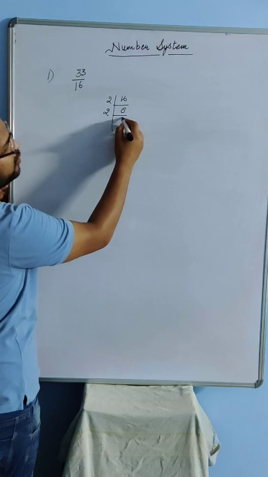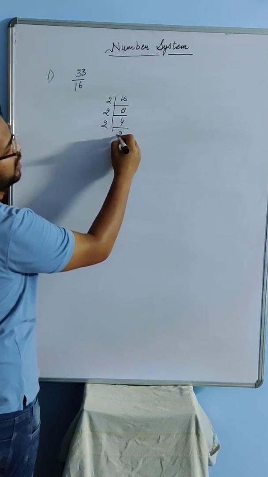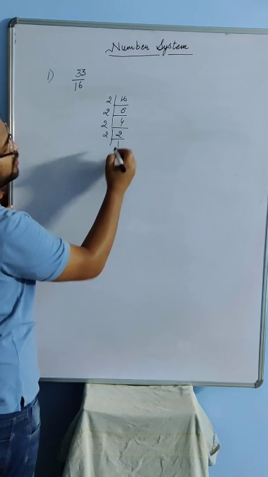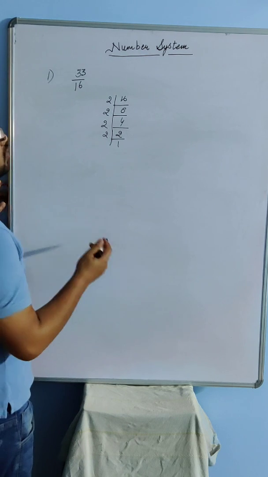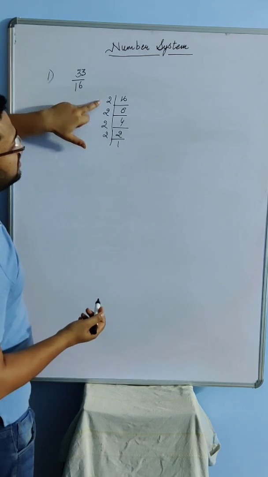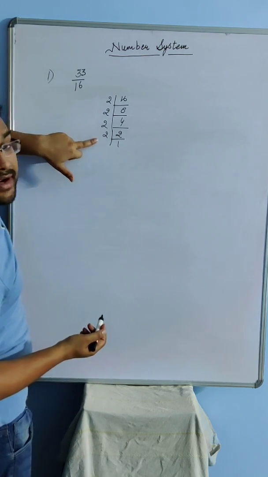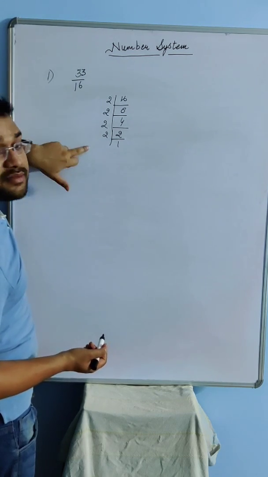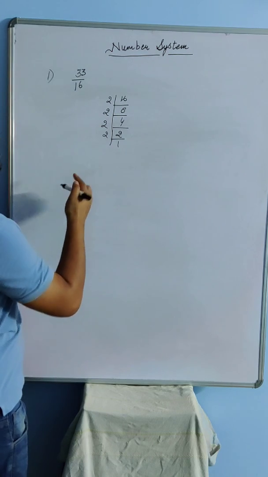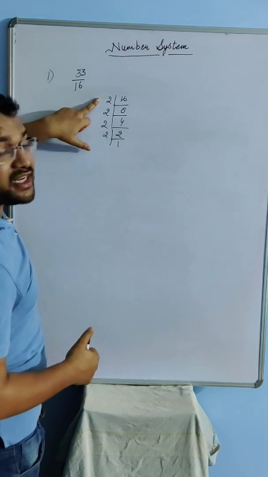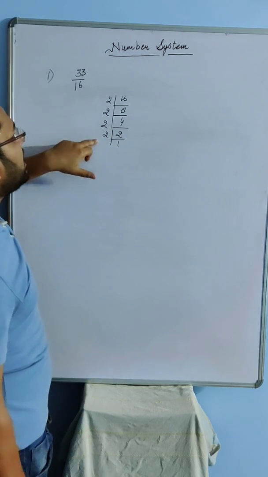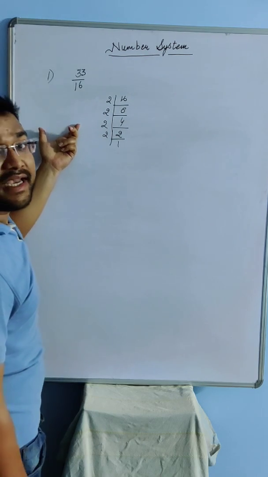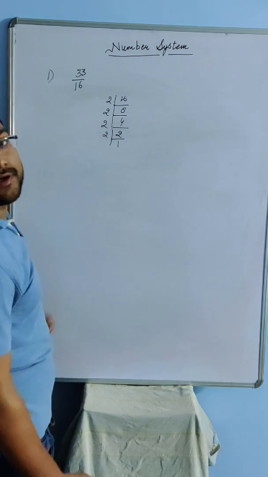If I divide 8 by 2, I get 4. 4 by 2, I get 2. And 2 by 2, I get 1. So what are the numbers that I get in the prime factorization of 16? That is 2 itself, only 2. How many times? 4 times. So since the prime factorization has only 2, it has a terminating decimal expansion.